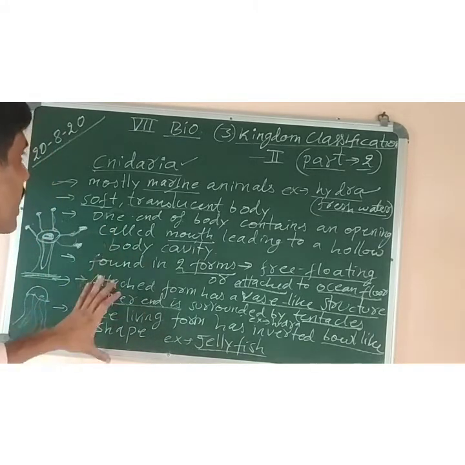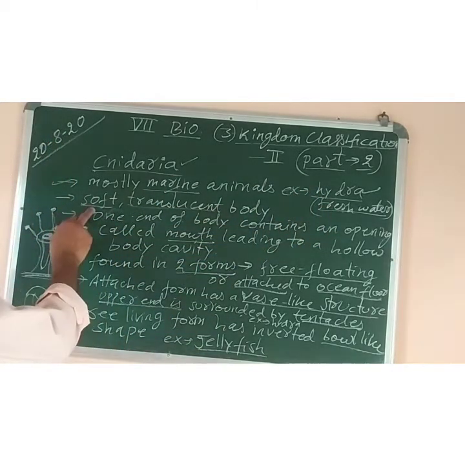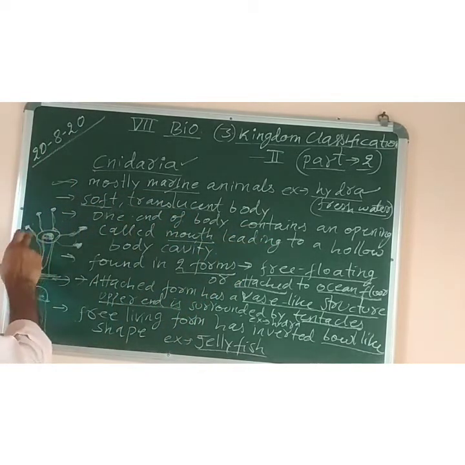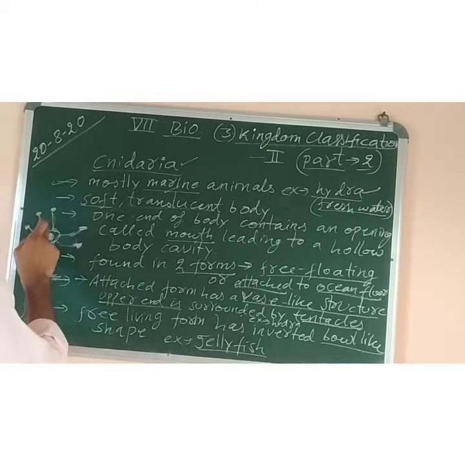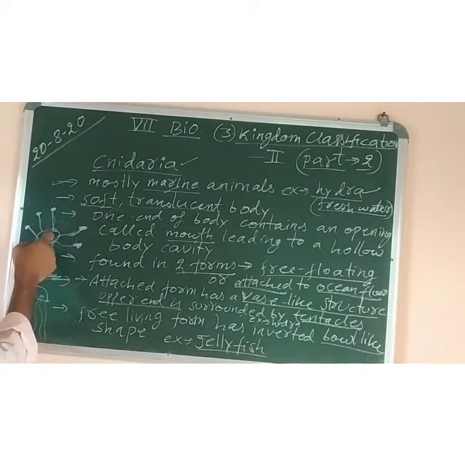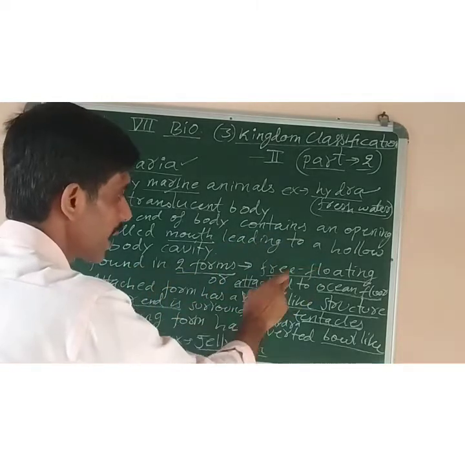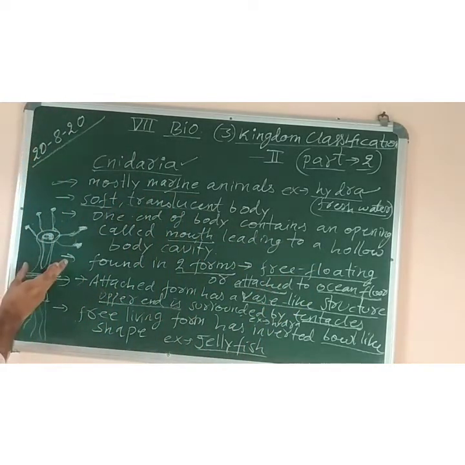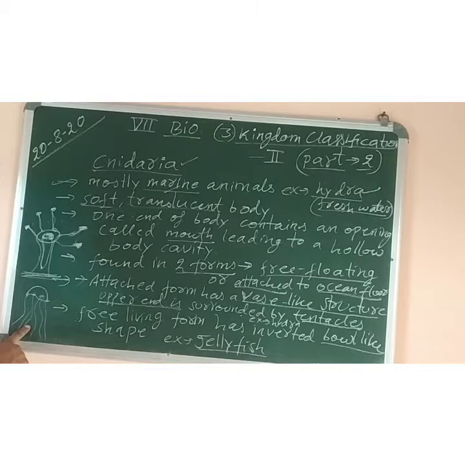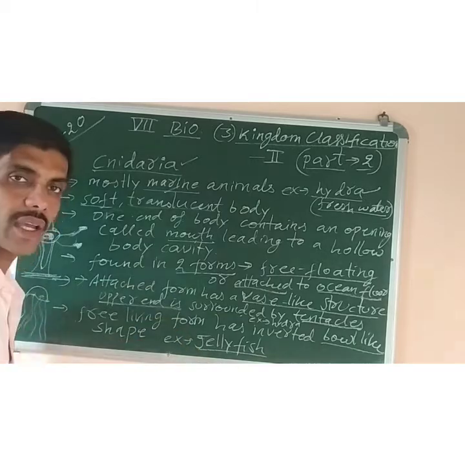Okay, so what are the characters of Cnidarians? They are mostly marine. Some of them, like Hydra, are freshwater. They have a soft, translucent body, and one end of their body contains an opening called the mouth, which is surrounded by slender hair-like structures called tentacles. And they have a hollow body cavity, meaning an empty body cavity. They are found in two different forms, free-floating and attached. The attached form has a vase-like structure, flower vase, and it is surrounded by tentacles, whereas the free-floating form, like jellyfish, has an inverted bowl-like shape.